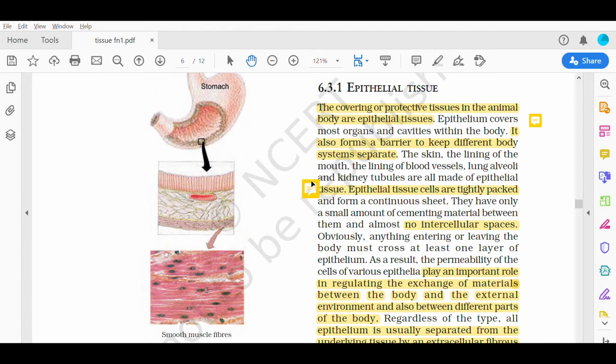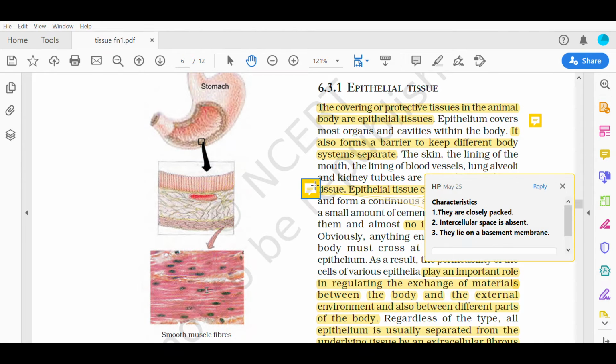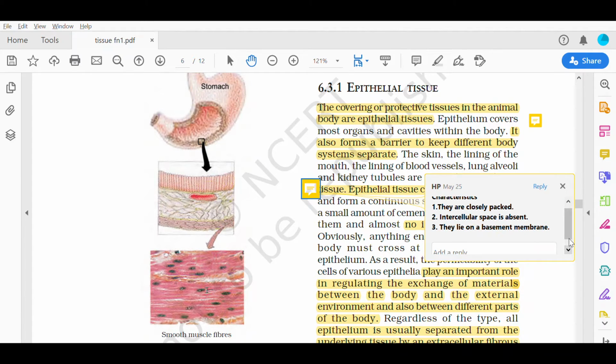Now let us discuss characteristics of epithelial tissue. They are very closely packed. And why are they closely packed? Because they are acting as a protective tissue. If anything enters the body, then they have to protect it. If any space is present, the germs can easily enter through it. So these are closely packed and intercellular space is absent.